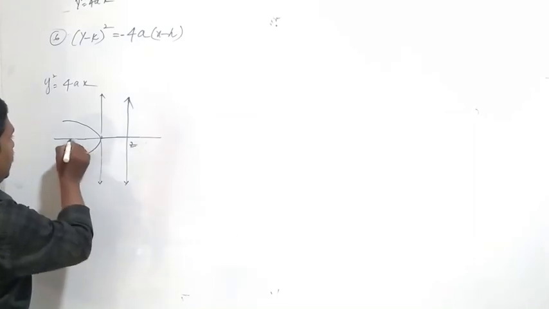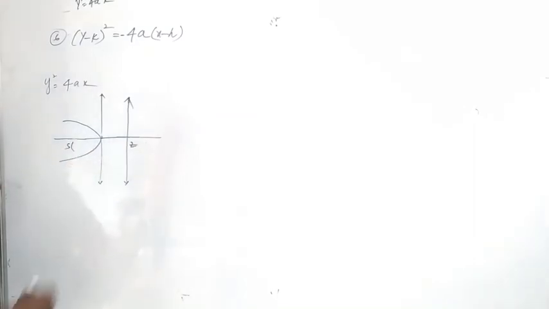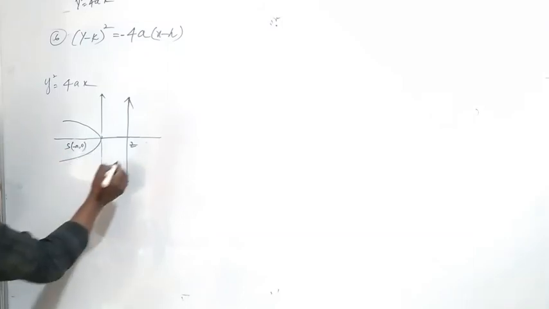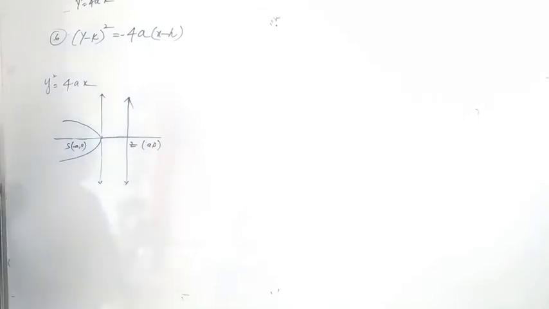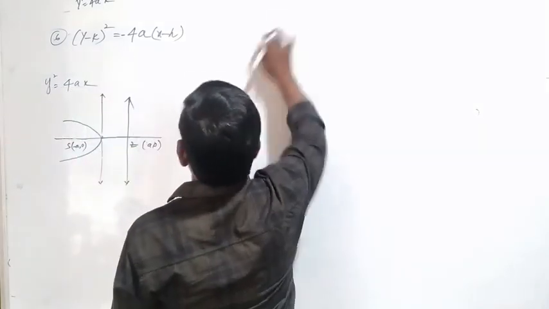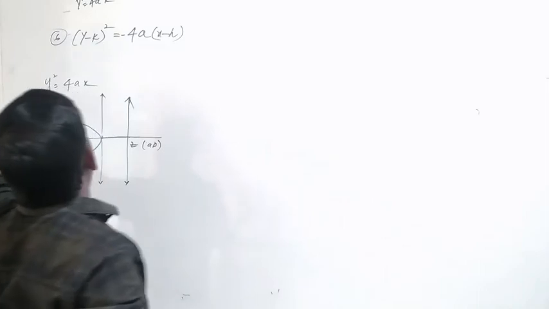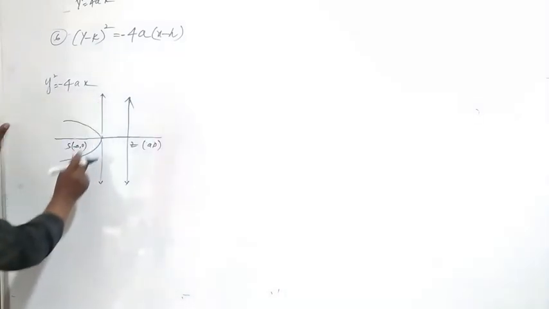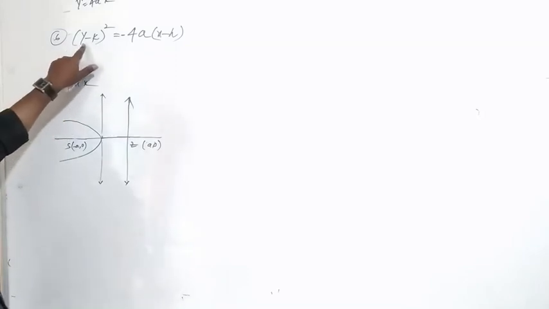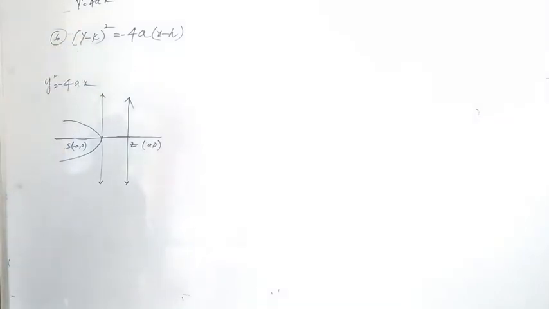This is Z, this is S. What are the points of S? Minus a, 0. Z is a, 0. So compare to the y square equal to minus 4ax diagram. This is the shape of y square equal to minus 4ax, but we have to compare y minus k whole square equal to minus 4a into x minus h.